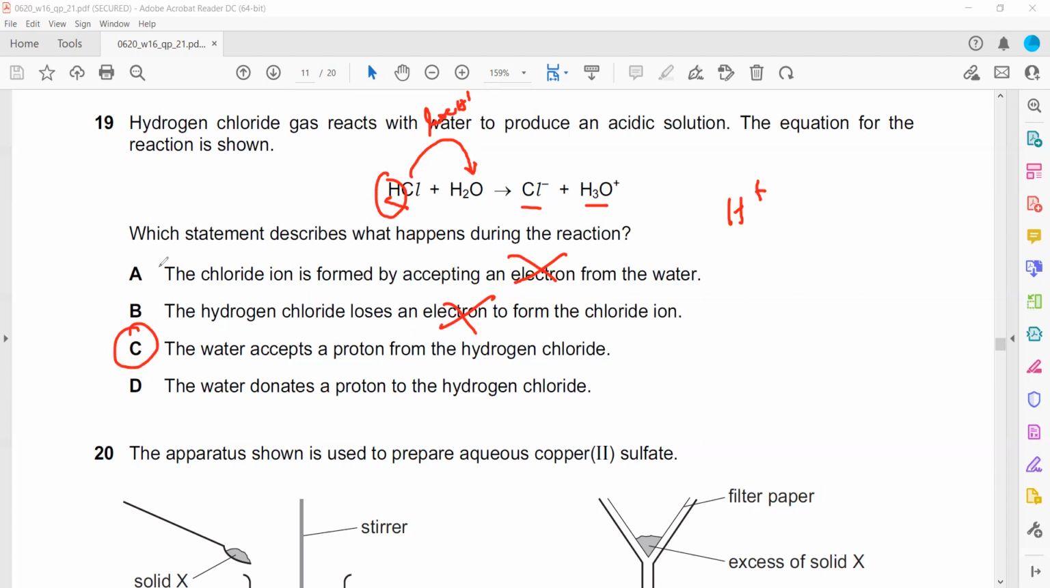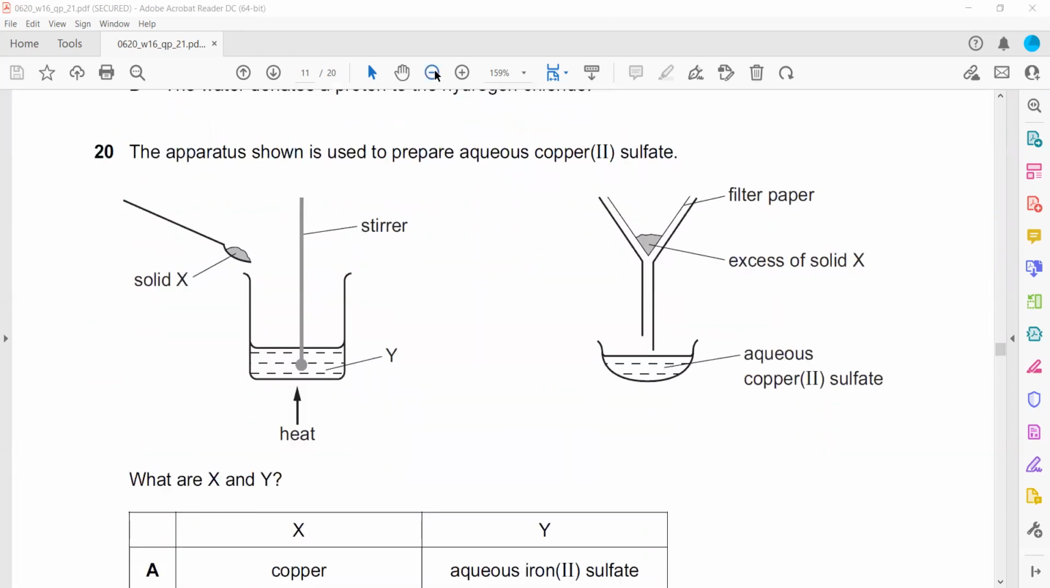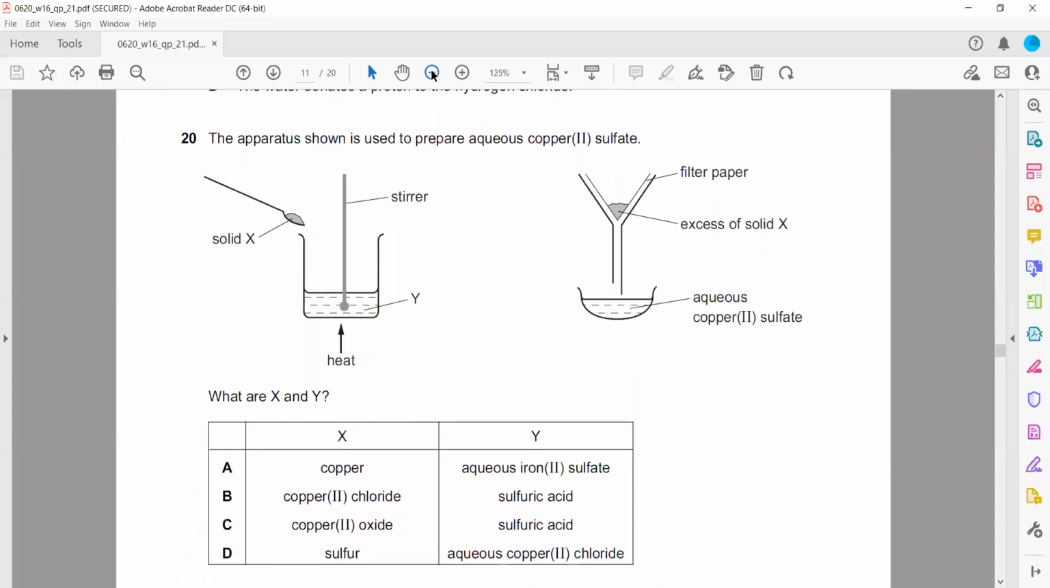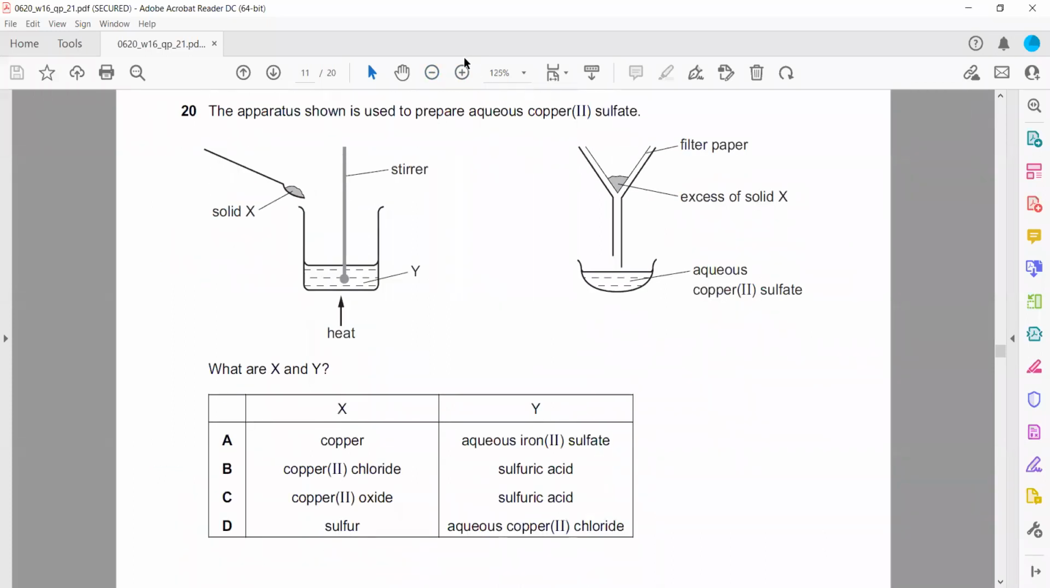In question 20, the apparatus shown is used to prepare copper sulfate. We want to prepare a copper salt. So which technique can be used? Copper plus iron sulfate. Can we use this? We cannot use this technique. Why can this not be used? Copper plus iron sulfate won't work, because copper is less reactive, it will not be able to displace, so there will be no reaction.